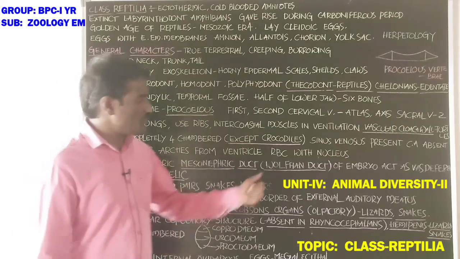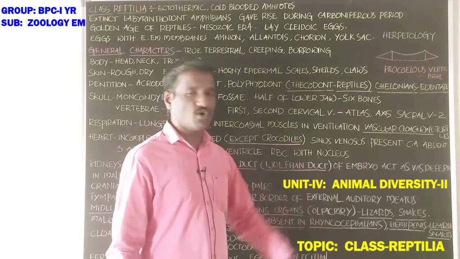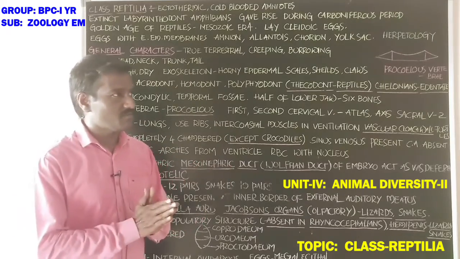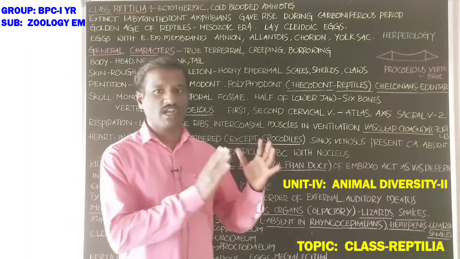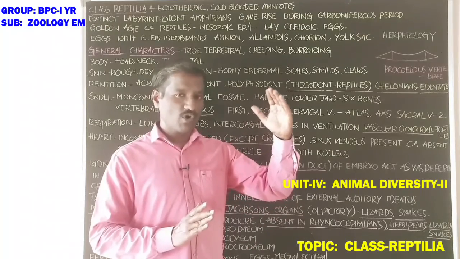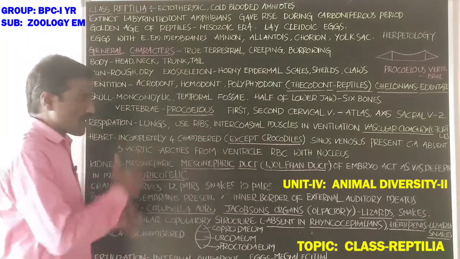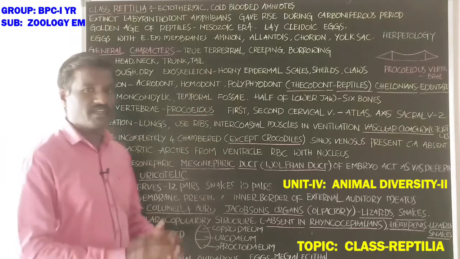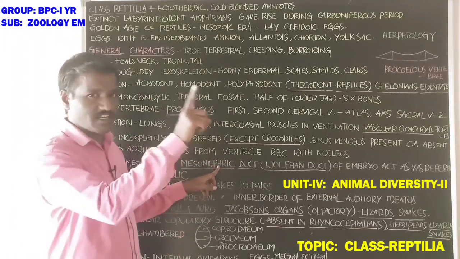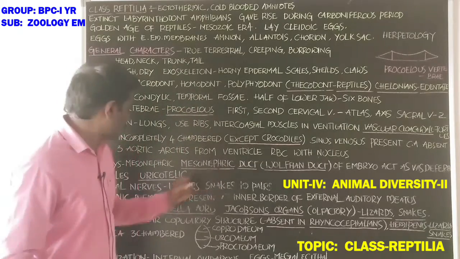It acts as the vas deferens, that means it transfers the sperms from the reproductive organs to the cloaca via the excretory system.